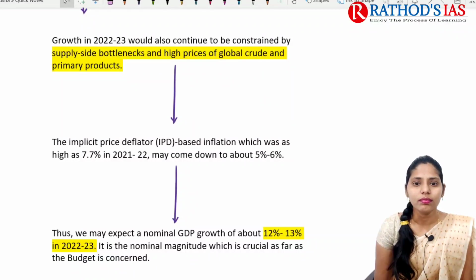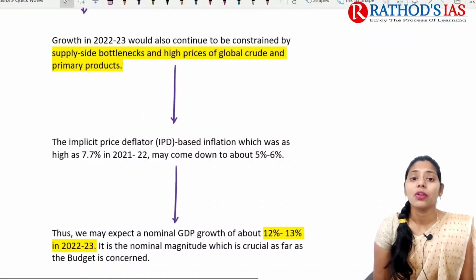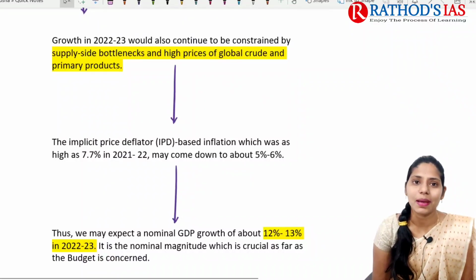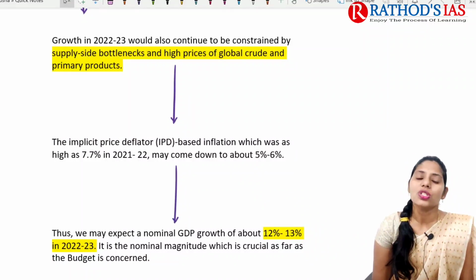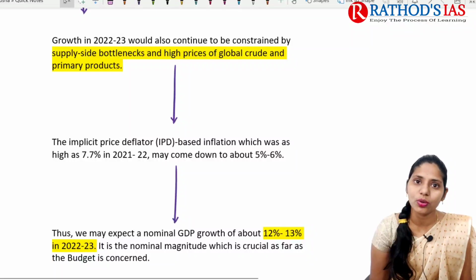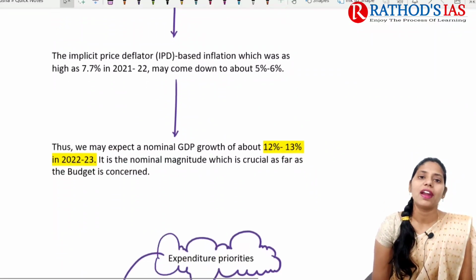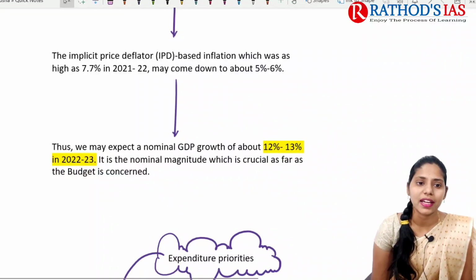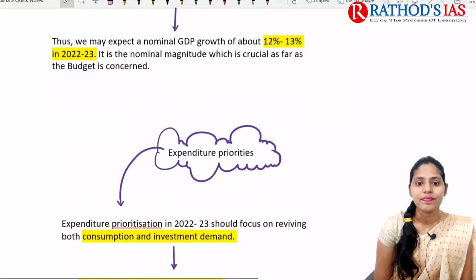And if you are talking about global crude oil prices, growth in 2022-2023 will also continue to be constrained by supply side bottlenecks, and there is also a high price of global crude oil recorded. Whenever global crude oil prices increase, overall transportation cost will increase, and finally we can see there will be inflation in the market. So here this article also says that inflation has increased, right?